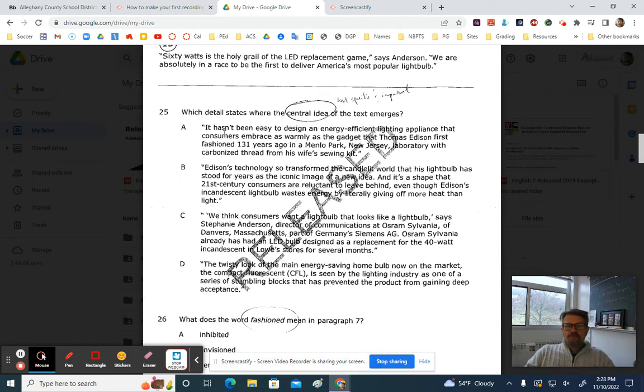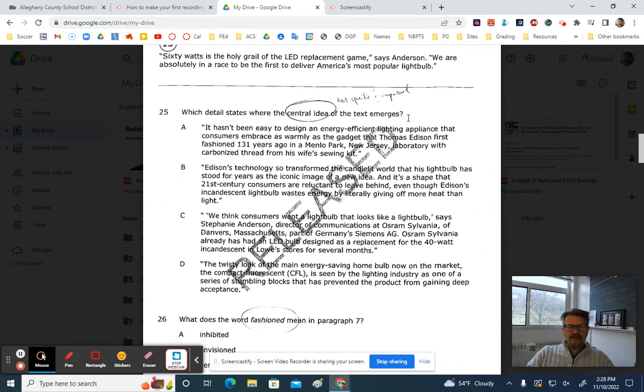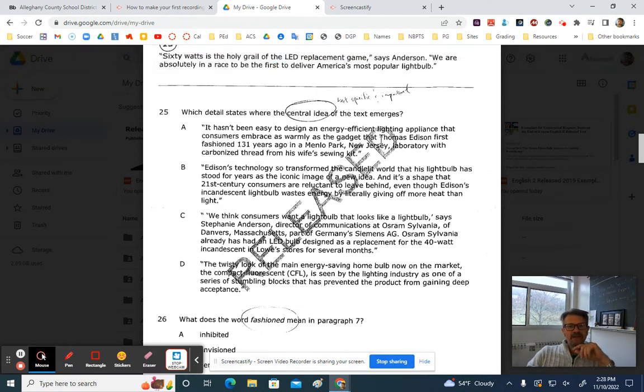Now, question number 1. Which detail states where the central idea of the text emerges? All right, the correct answer choice is A. Let's look at that one. It hasn't been easy to design an energy-efficient lighting appliance that consumers embrace as warmly as the gadget that Thomas Edison first fashioned.